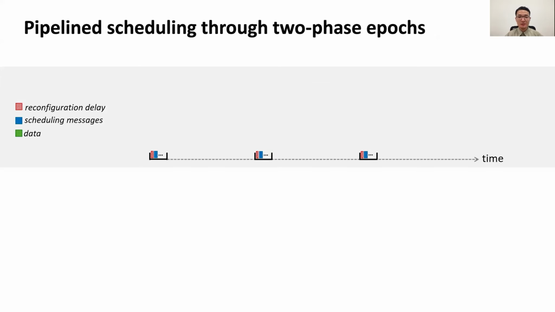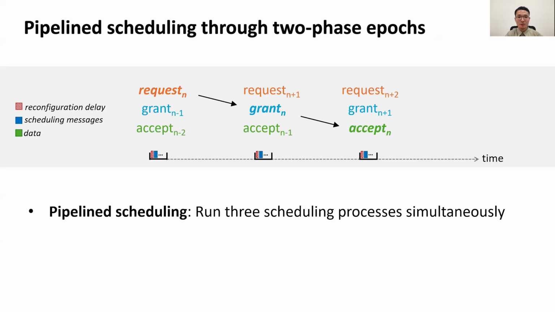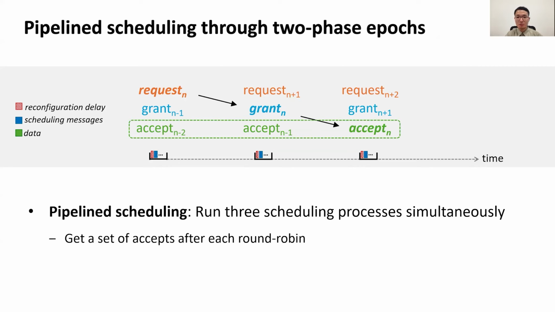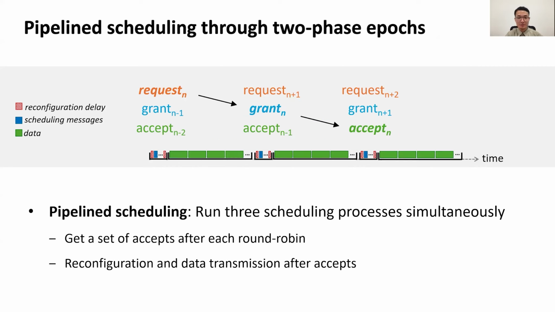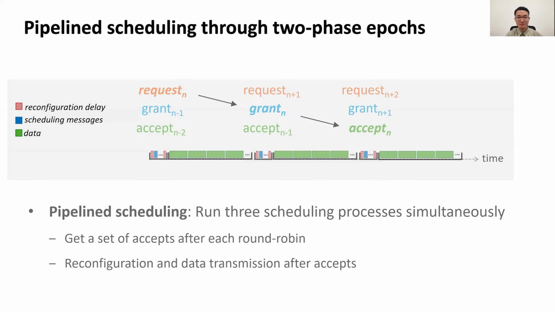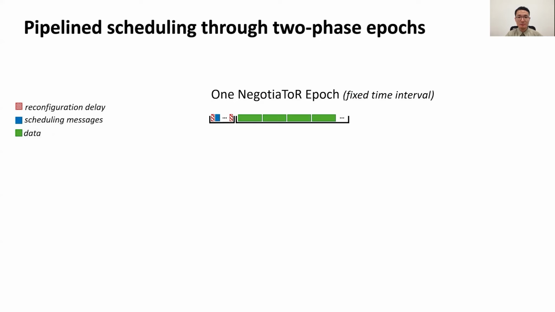To solve this, instead of running only one scheduling process at a time, we run 3 of them simultaneously. This way, we can get a set of accepts after each round robin, and the data transmission can be done immediately after these accepts. This forms NegotiaToR's two-phase epoch. TORs in NegotiaToR are time synchronized and run in such epochs.